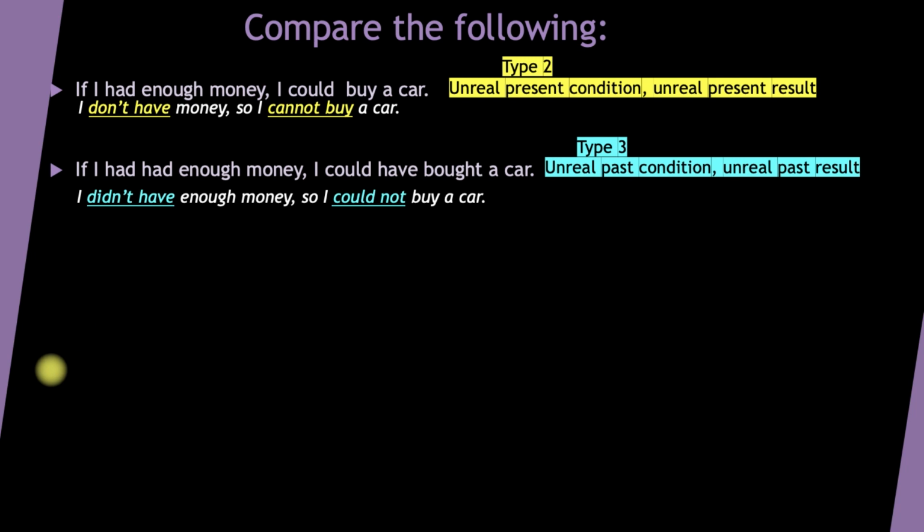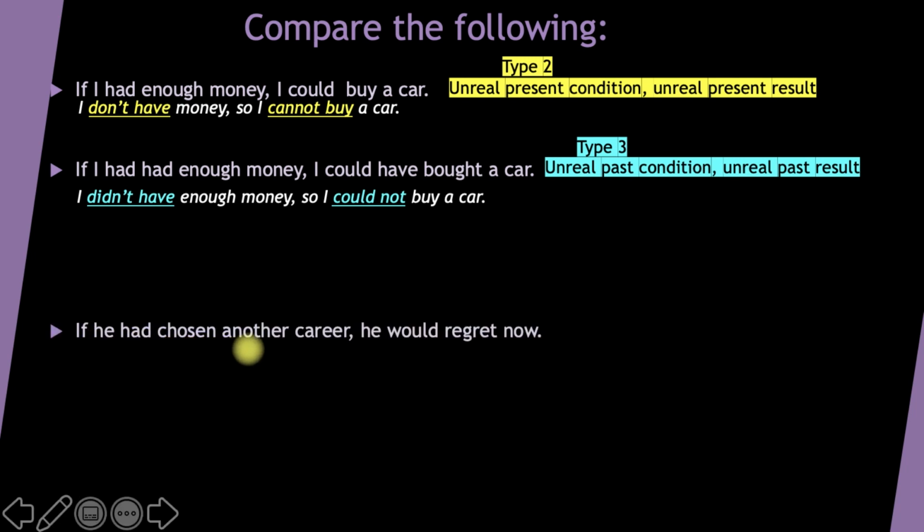Let's see how. If he had chosen another career, he would regret now. That means he didn't choose, so he doesn't regret. So you see, the condition part, the if part, reflects on the past, and the result part reflects on the present.